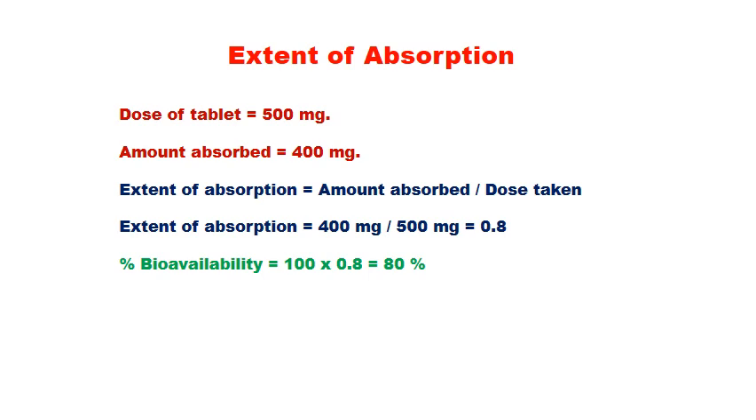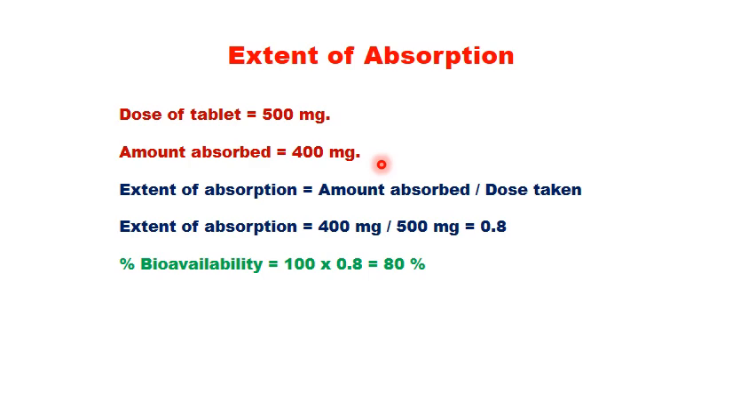So in this slide, we will see how to calculate extent of absorption. So dose of tablet is 500 mg. A person takes a 500 mg tablet. The amount absorbed is 400 mg only. The remaining 100 mg did not dissolve in the GIT fluids.